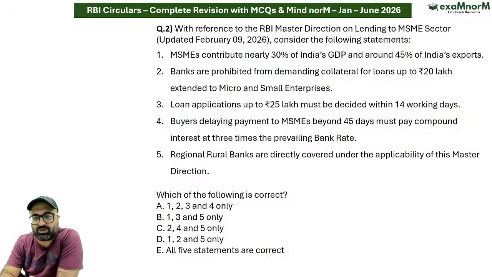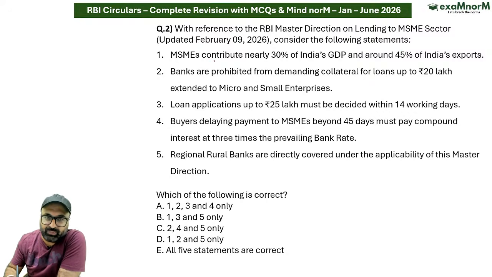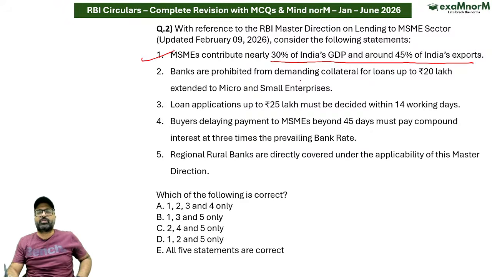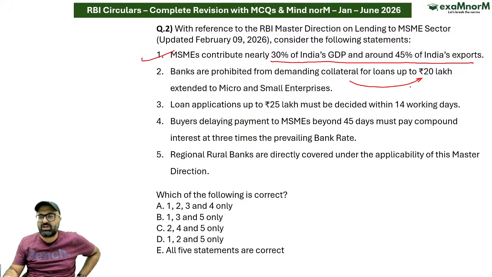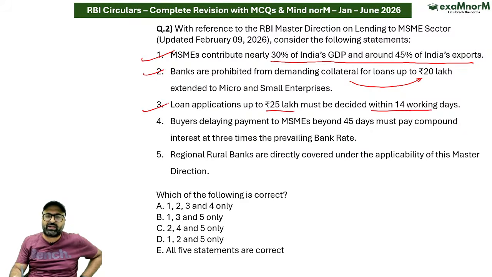Other than this, I think some more is important. Let's try to answer the question. MSME nearly contribute 30% of India's GDP and 45% of India's export. This is correct. Banks are prohibited from demanding collateral for loans up to 20 lakh rupees extended to MSMEs. Correct. Loan application up to 25 lakh should be decided within 14 working days. Correct. Buyers delaying payment to MSMEs beyond 45 days must pay compound interest at 3 times the prevailing bank rate.